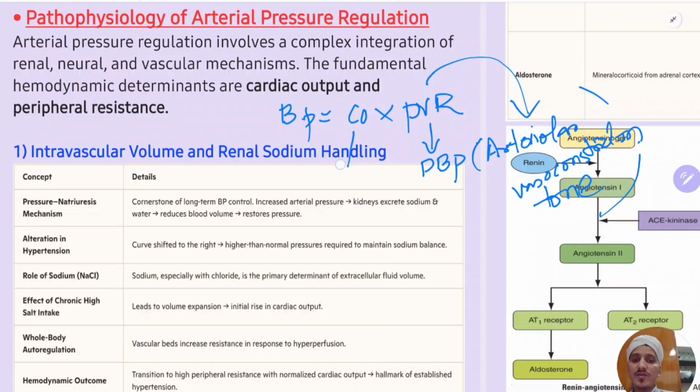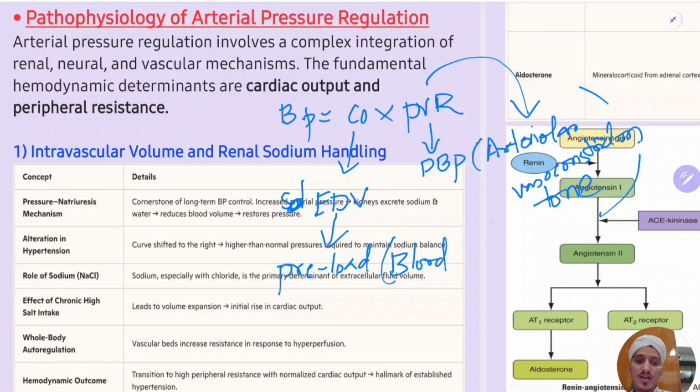Okay, so cardiac output depends upon stroke volume. It depends upon the end diastolic volume, and end diastolic volume depends upon the preload. What is preload? Preload is nothing but the blood which is present in the veins, like the veins which are present in the legs. So that is also known as the peripheral heart, which we have learned in anatomy.